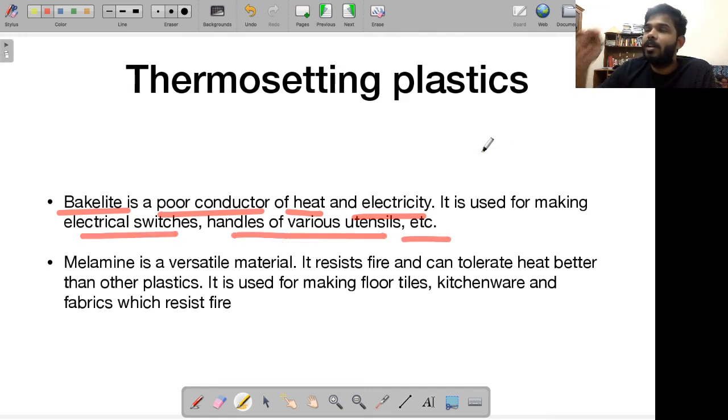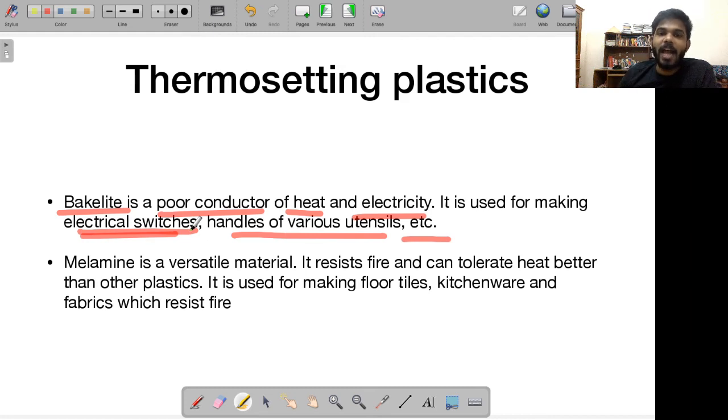Imagine, for example, you are pressing the switch. The switch has to be made from an insulator or a bad conductor. Imagine this switch is made up of silver, or another good conductor of electricity. So when you press the switch, you will also get an electric shock, no? So that is the reason these switches have to be made from non-conductors, from bad conductors of electricity.